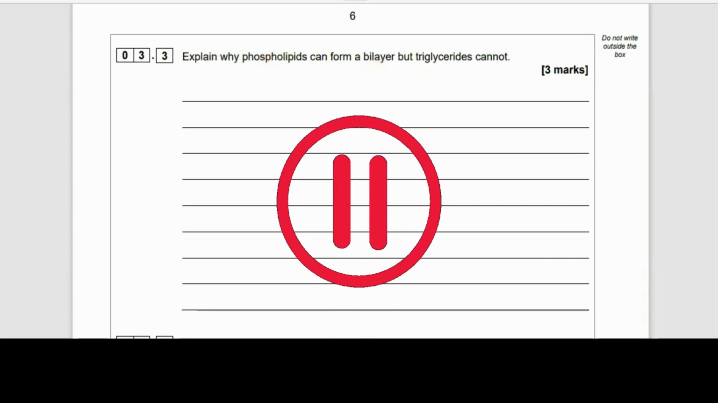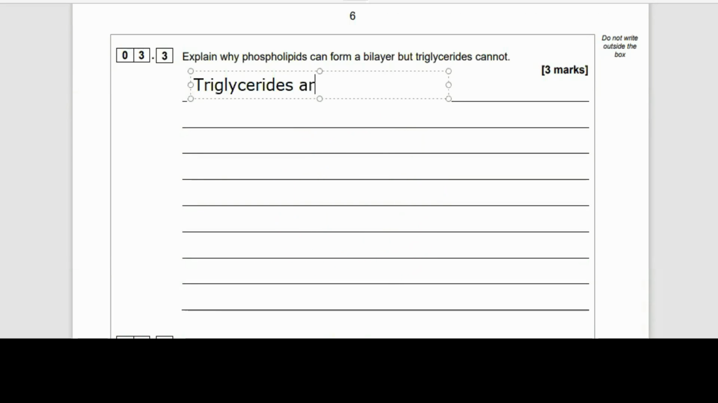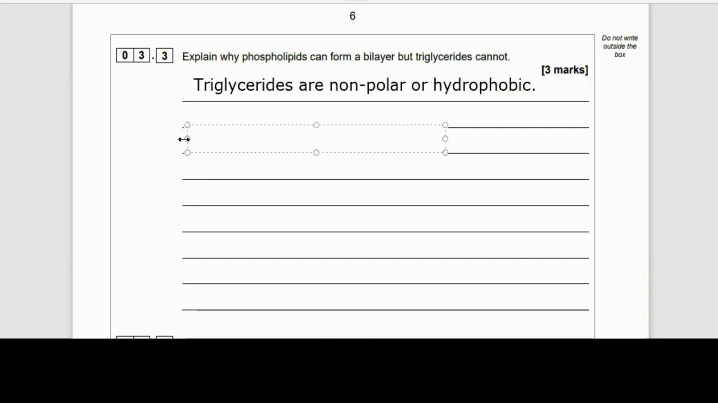All right, let's move on to 3.3, the next part of this question. Explain why phospholipids can form a bilayer but triglycerides cannot. Once again, pause the video, have a go. Triglycerides are non-polar, okay? They're hydrophobic. And you think about the fatty acid tails, they're also hydrophobic. But what's the difference with phospholipids? Phospholipids have a phosphate group on the glycerol head, so they have a hydrophilic head. This means that phospholipids are polar molecules, whereas triglycerides are non-polar molecules.